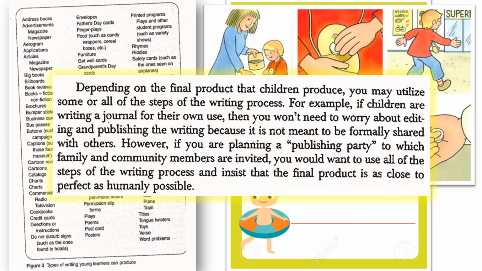For example, if children are writing a journal for their own use, then you won't need to worry about editing and publishing the writing because it is not meant to be formally shared with others. However, if you're planning a publishing party to which family and community members are invited, you will want to use all of the steps of the writing process and insist that the final product is as close to perfectly as humanly possible. Right?